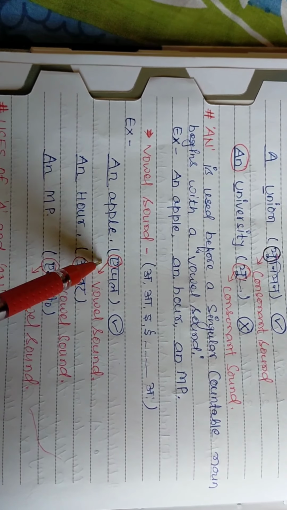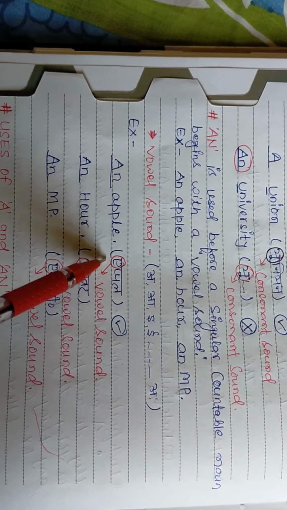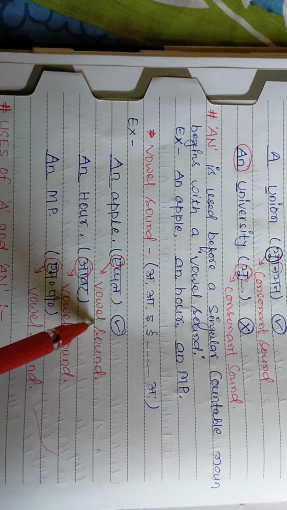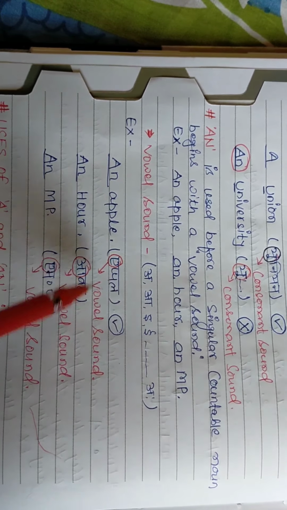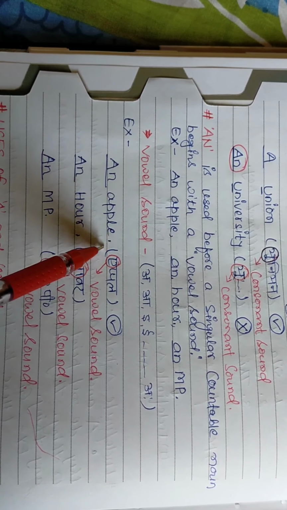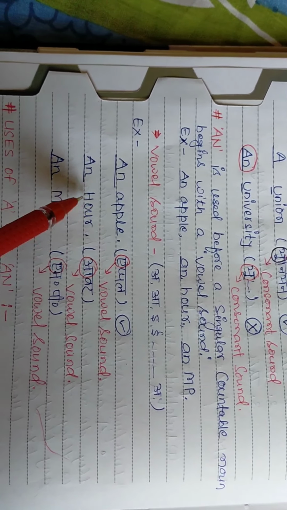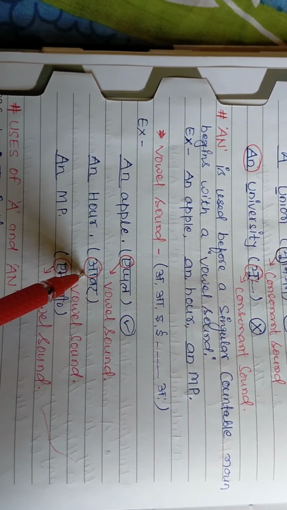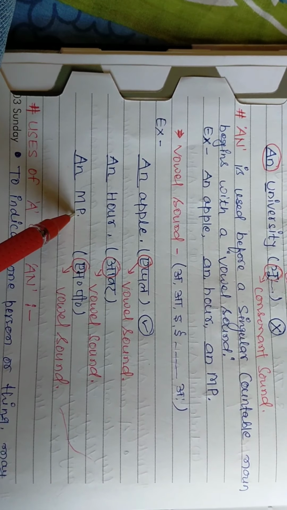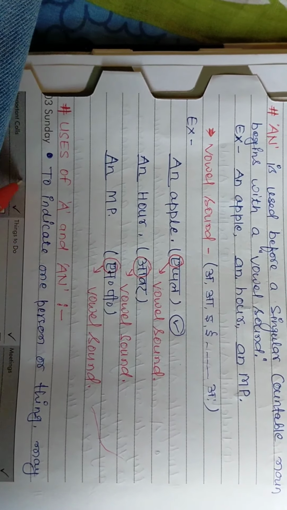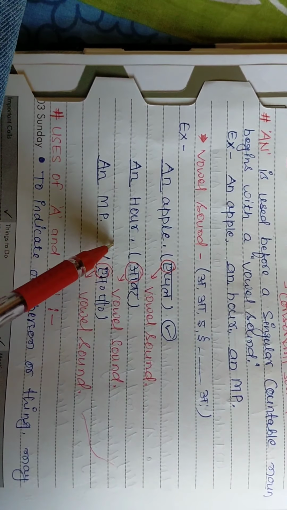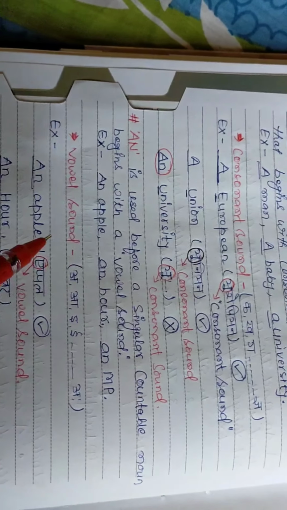Now come to apple. How are we going to write it? A comes from the vowel sound, it is from this group, that's why here it is an. If it were apples, we would not use any article. Is it clear? Now come to hour. How are we going to write hour? How MP is written like this. Now come to the second. Vowel sound and consonant sound have been cleared.